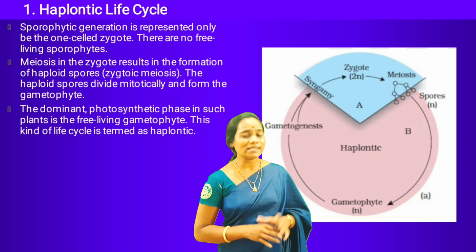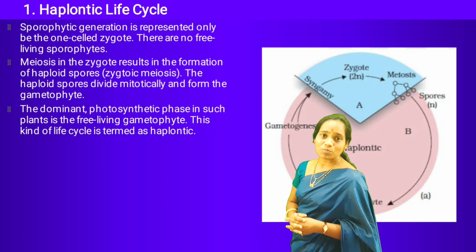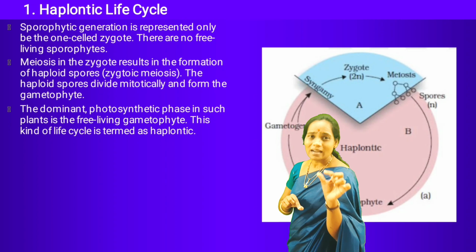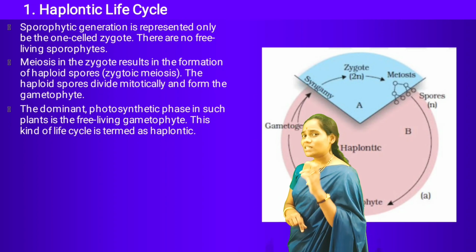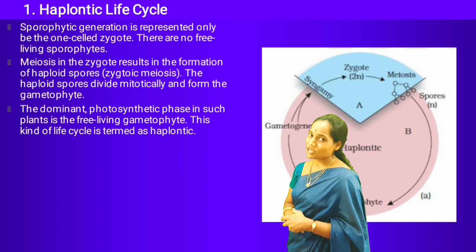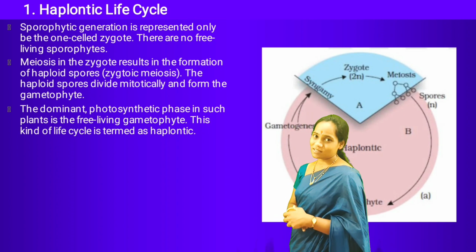This is called a haplontic life cycle, where the diploid sporophytic plant body is a single celled zygote, which is very short-lived and immediately undergoes meiosis to produce haploid spores.